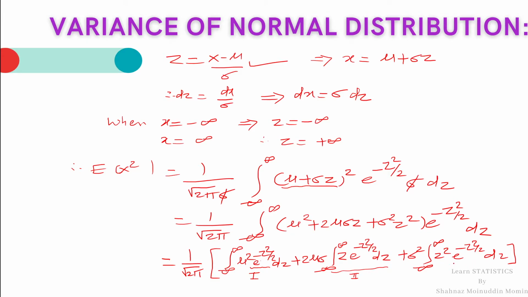Similarly, by observing the third integral, integral minus infinity to infinity z square e raised to minus z square by 2, we see that the integrand z square e raised to minus z square by 2 is an even function. Why? If we replace z with minus z, then the integrand does not change, meaning it is an even function. So the third integral becomes 2 into integration minus infinity to infinity z square e raised to minus z square by 2. So we will write the next step.